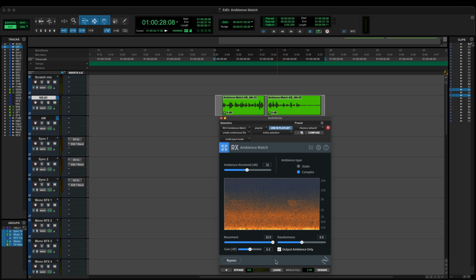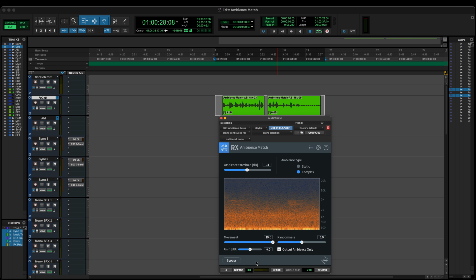Just to be sure there's no dialogue in the ambience we'll eventually generate, I'll preview only the ambience using the Output Ambience Only feature. Great. We can hear some steady state noise and bird chirps.